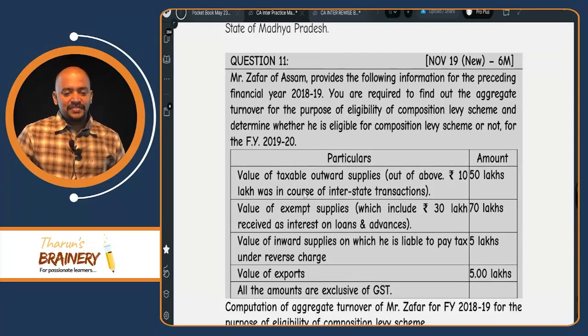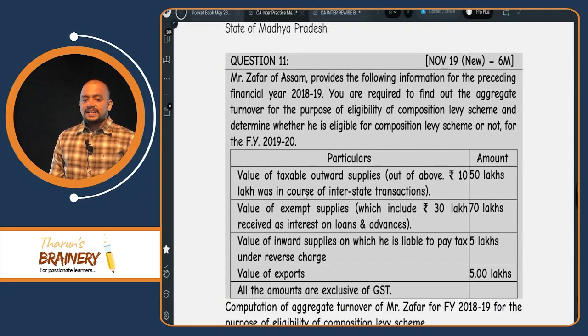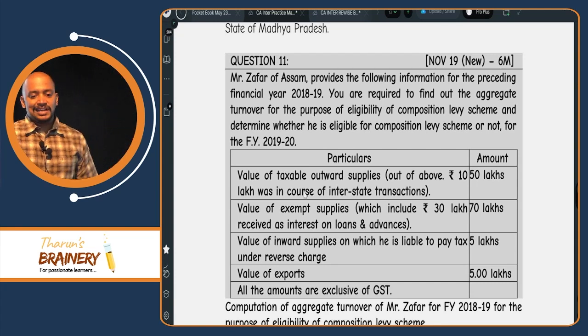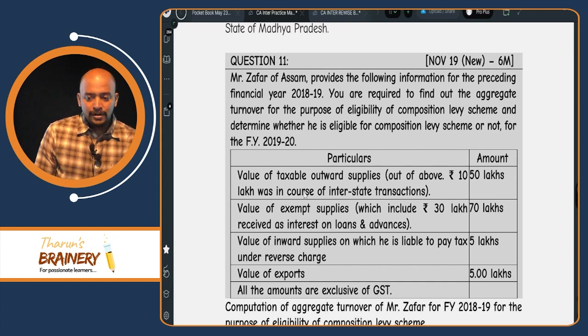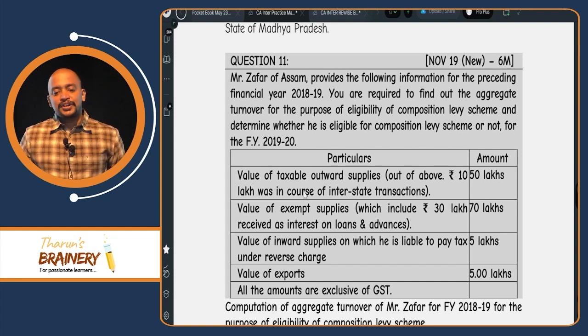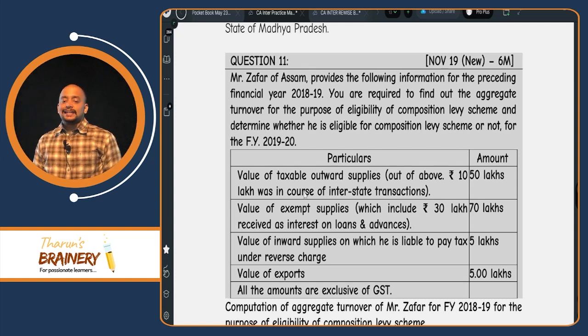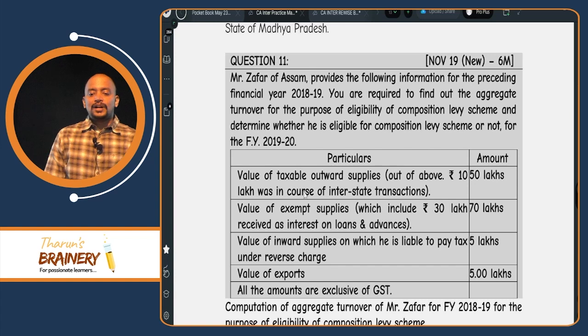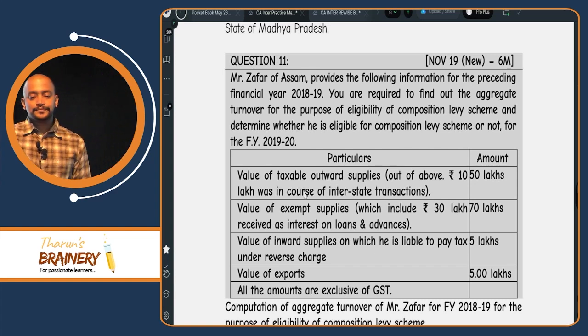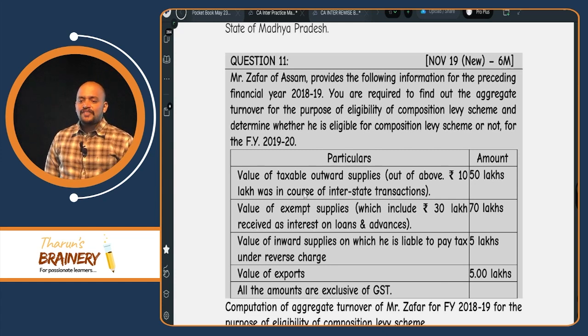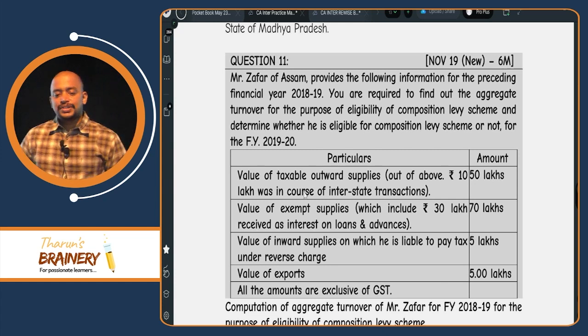Then question number 11. Mr. Jafar of Assam provides you the following information for the preceding financial year 18-19. You are required to find out the aggregate turnover for the purpose of eligibility of composition scheme and determine whether he is eligible for the composition levy or not. Now, take this and tell me what is the aggregate turnover of that person? Value of outward supplies. Out of above, 10 lakhs was in the course of interstate.